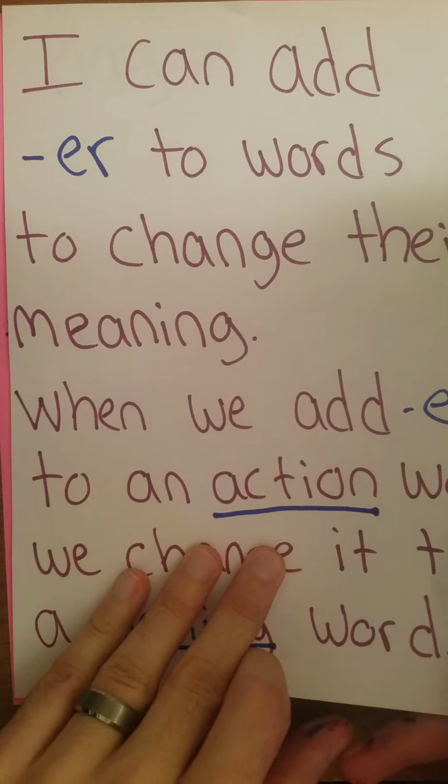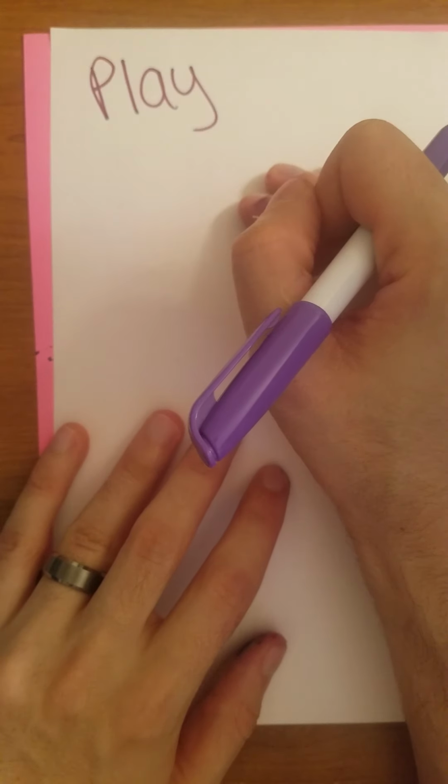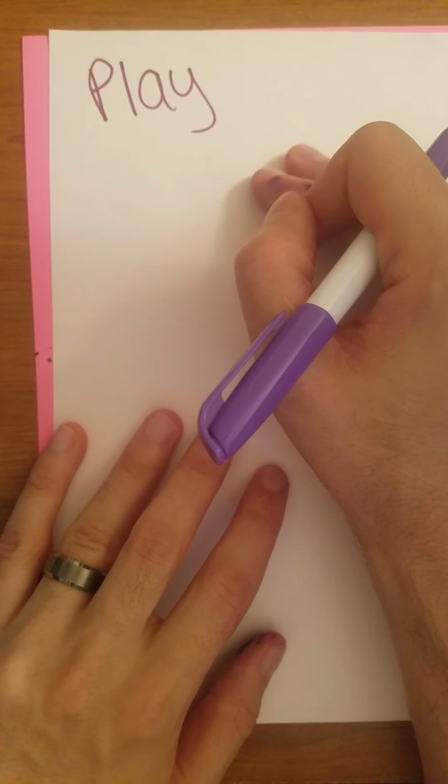Now that may sound super tricky, but let's try it with the word play. And I bet you're going to get the hang of it pretty quick. So play is an action word. It's something we can do. Go ahead and share with the loved one you're reading with a sentence that has the word play in it. Use the word play in a sentence, and I'll write one of my own.